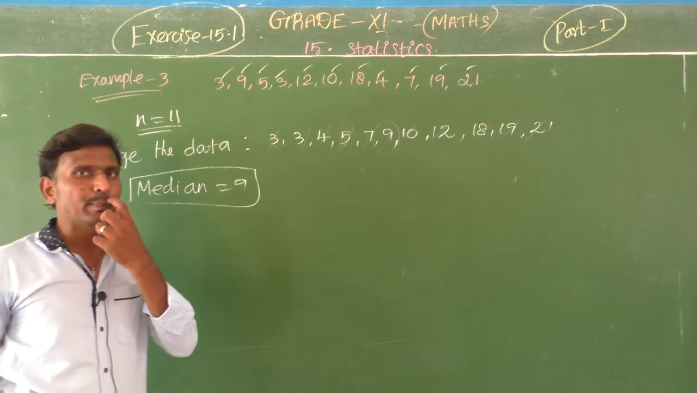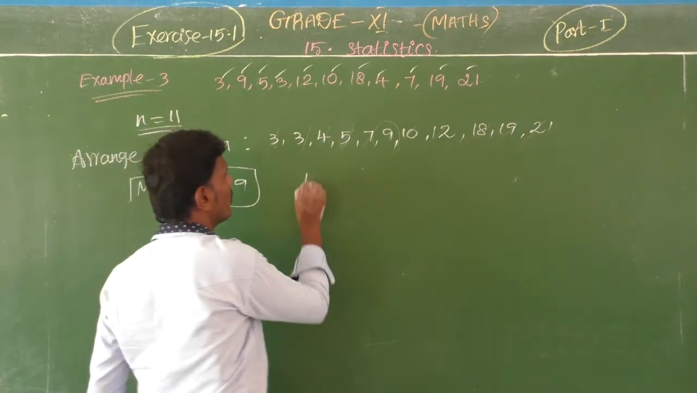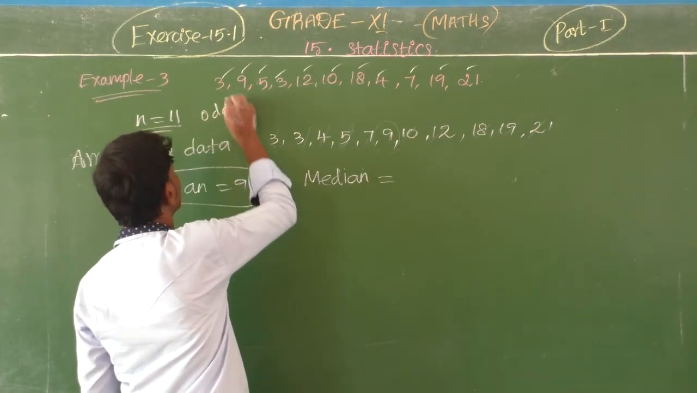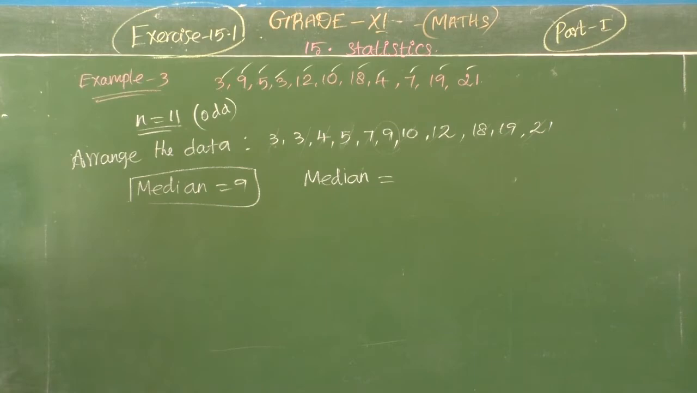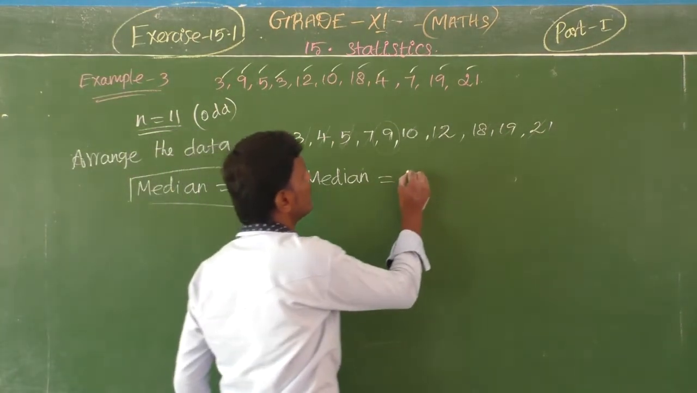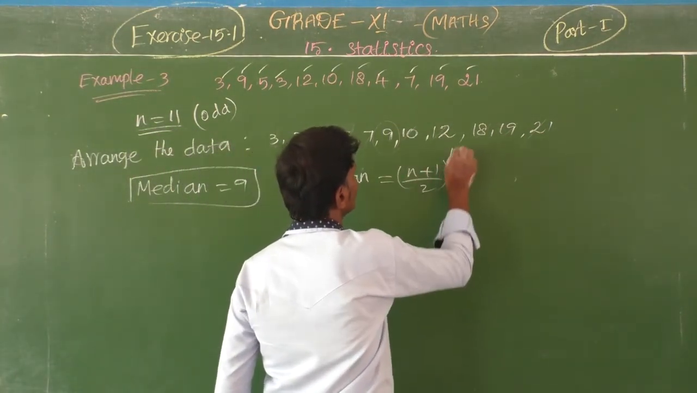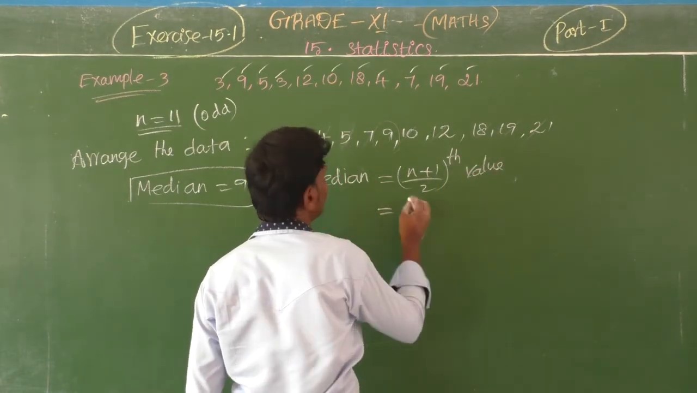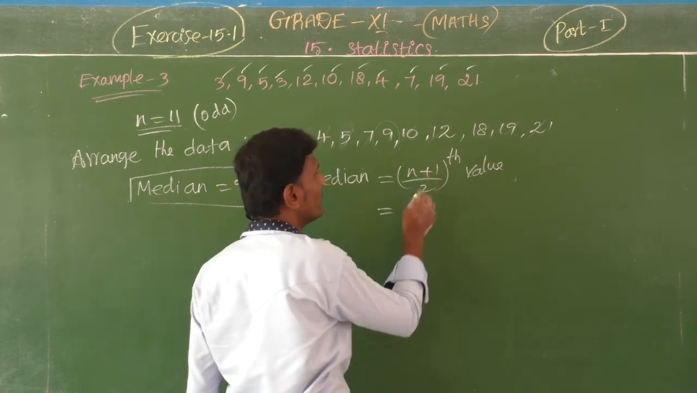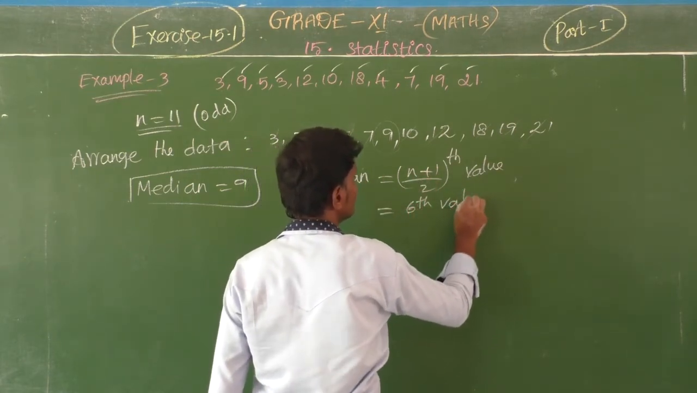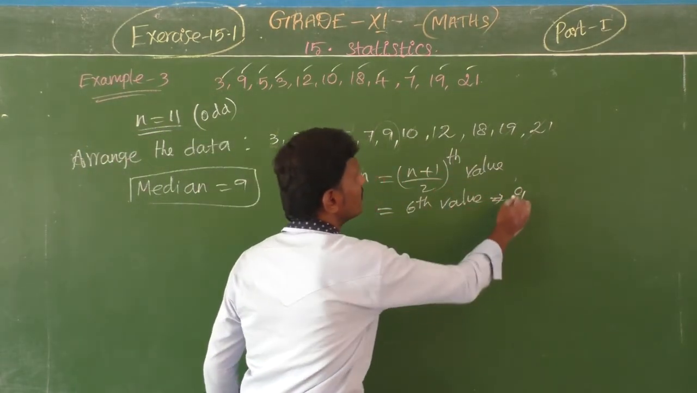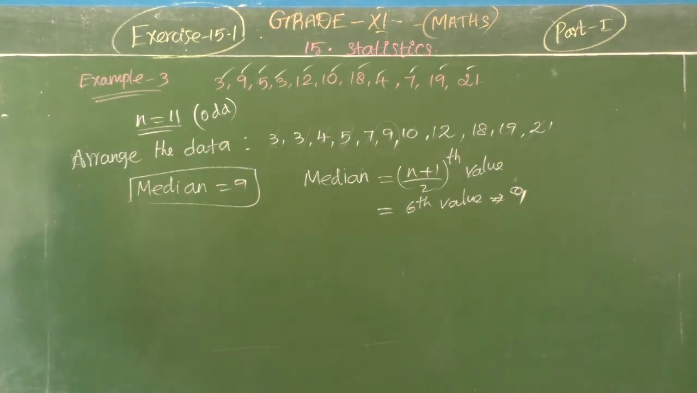So like that do. Otherwise, simple, you have a formula: median is equal to, here n is odd, so the (n plus 1) by 2th value. n is 11, so 11 plus 1 is 12, 12 by 2 is the 6th value. The 6th value is the median. Now 1, 2, 3, 4, 5, 6. The 6th value is 9. So 9 is your median. First step completed.